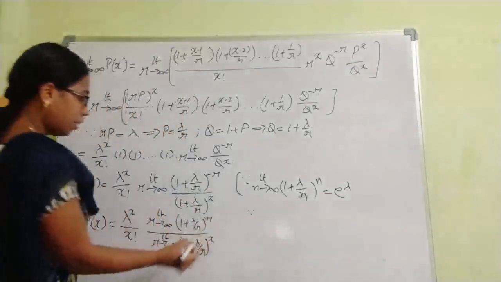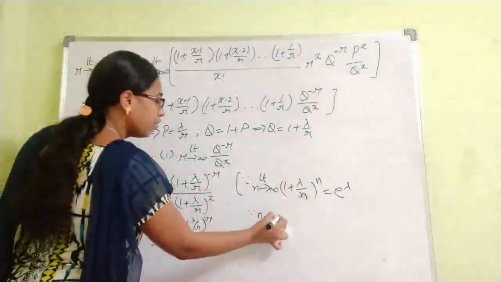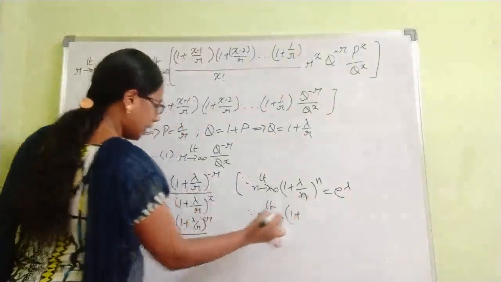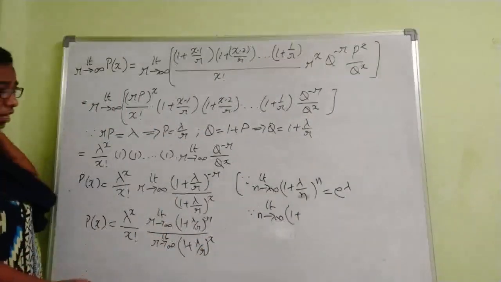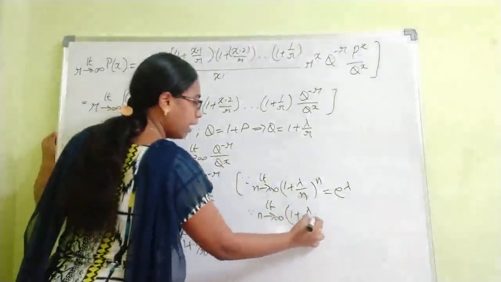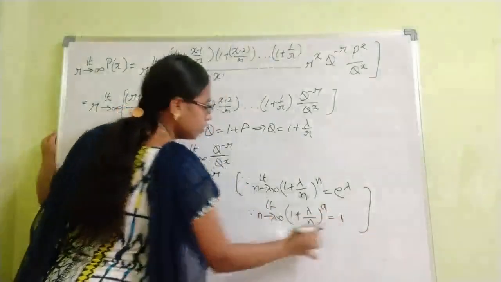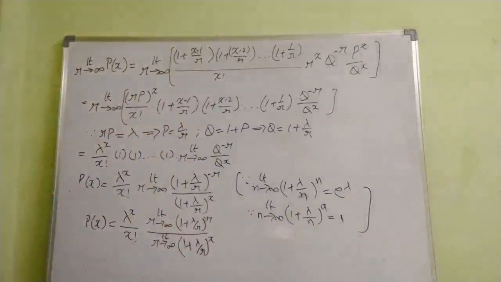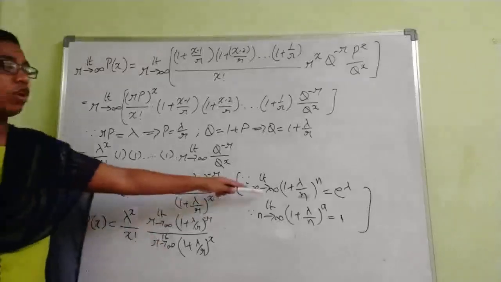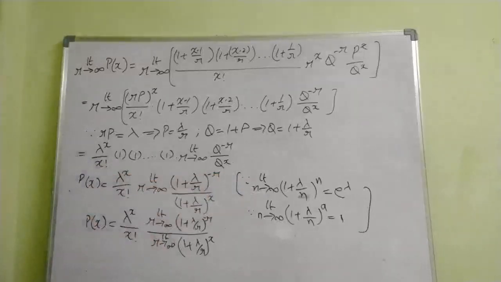And one more formula we have: limit n tends to infinity, 1 plus lambda by n whole power a. This is nothing but the value is 1. So I said how to remember this formula. If you apply limit n tends to infinity, lambda by n will become 0. 0 plus 1 is 1. 1 power anything, that is a constant, is equal to 1. This is a formula we have used in our last derivations also. So now compare with those formulas.